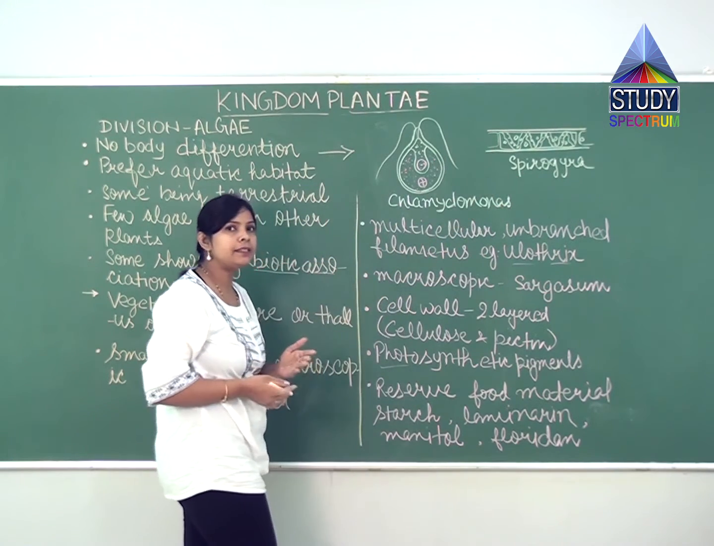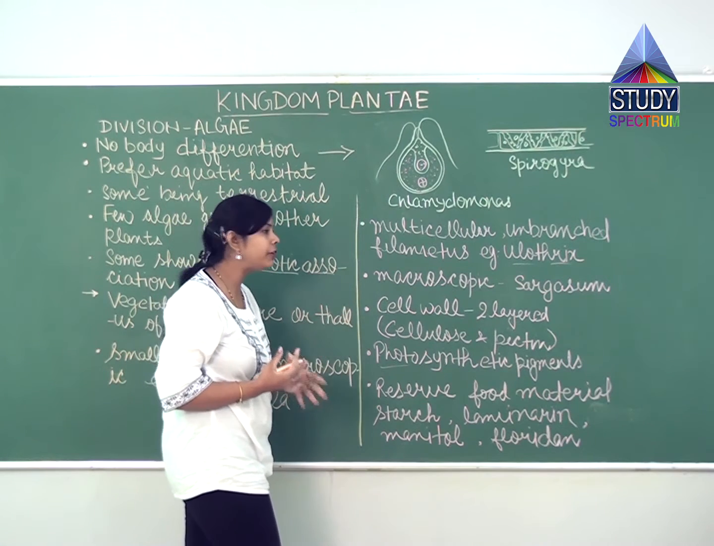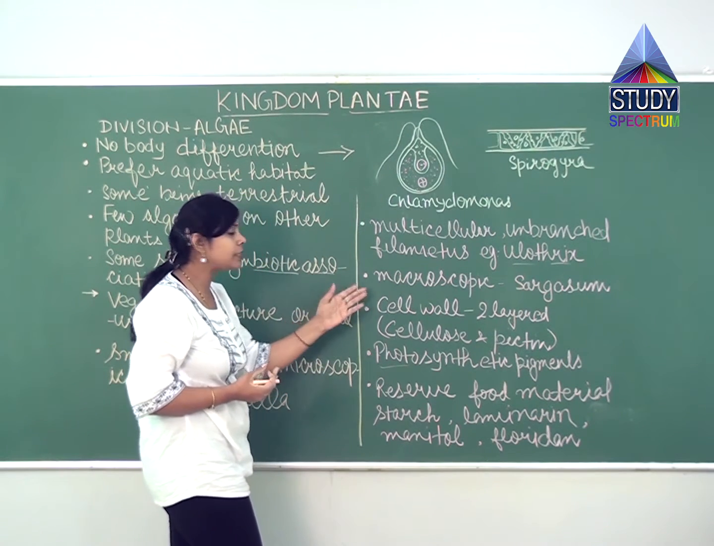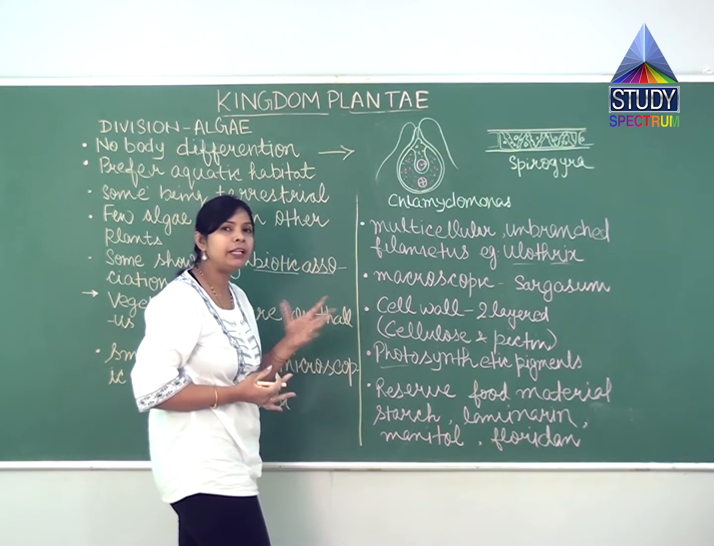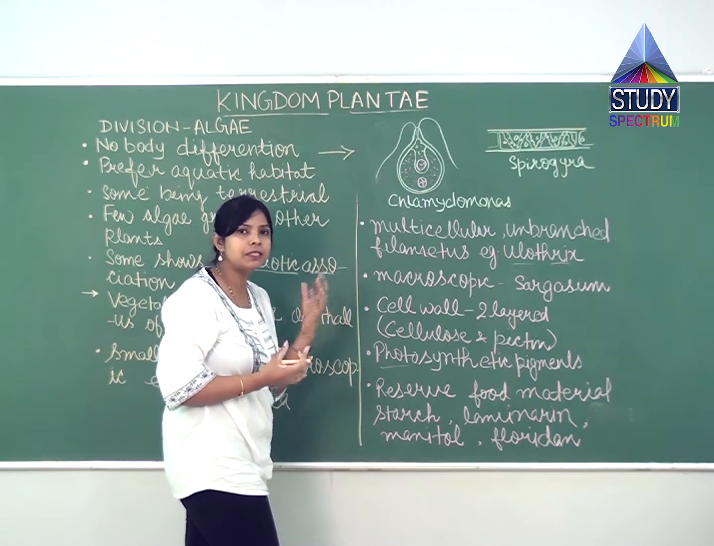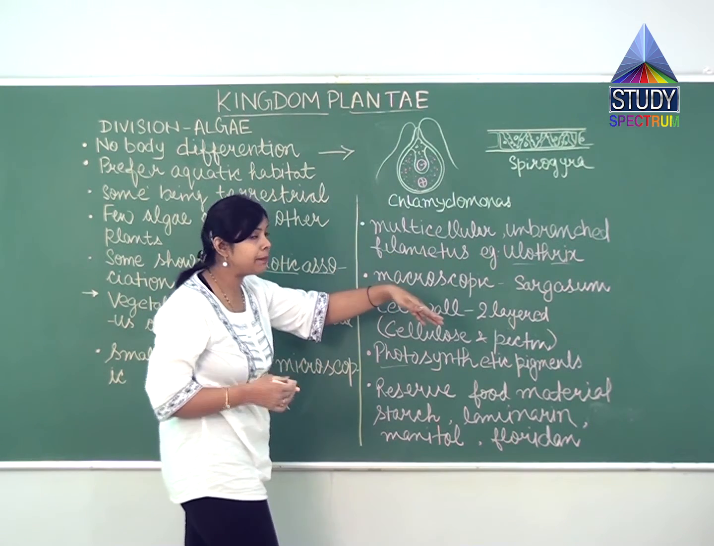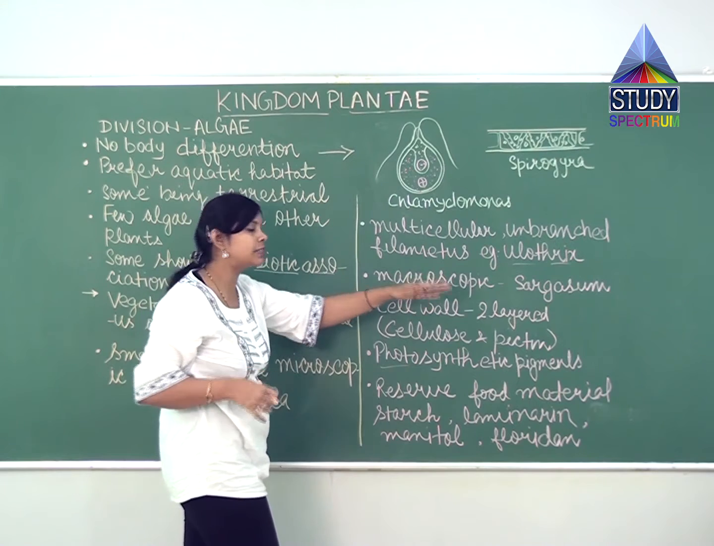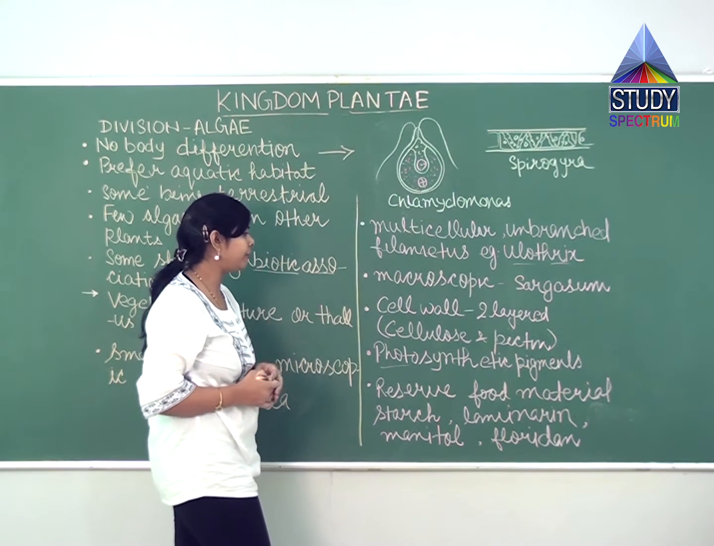Other than this, there are some algae, like if we talk about Sargassum, if we take the example of Sargassum, it is macroscopic. It means that we can see it with naked eyes, and if you see the plant, you will find that you can see something like leaves and stem, but it is not clearly distinct in Sargassum or any kind of algae.